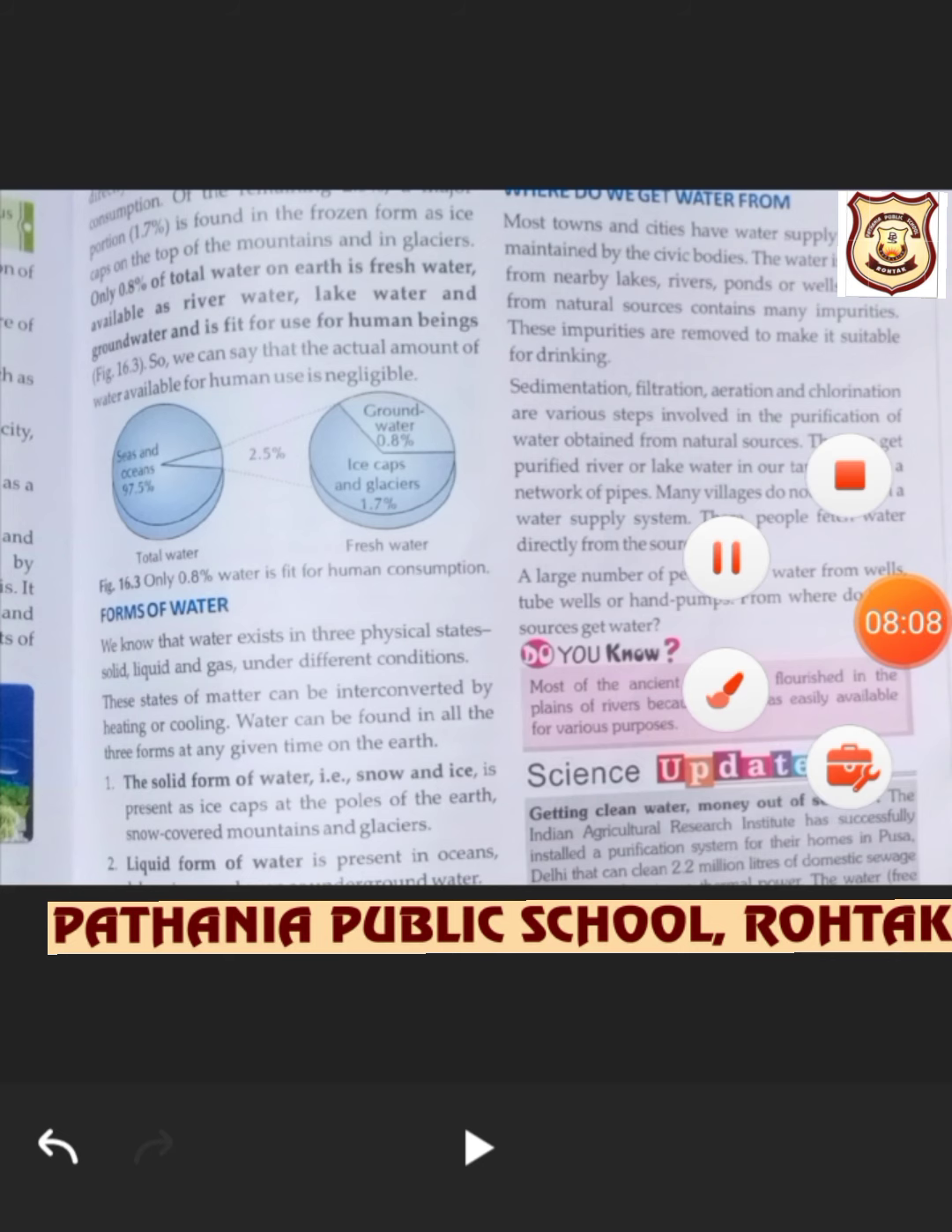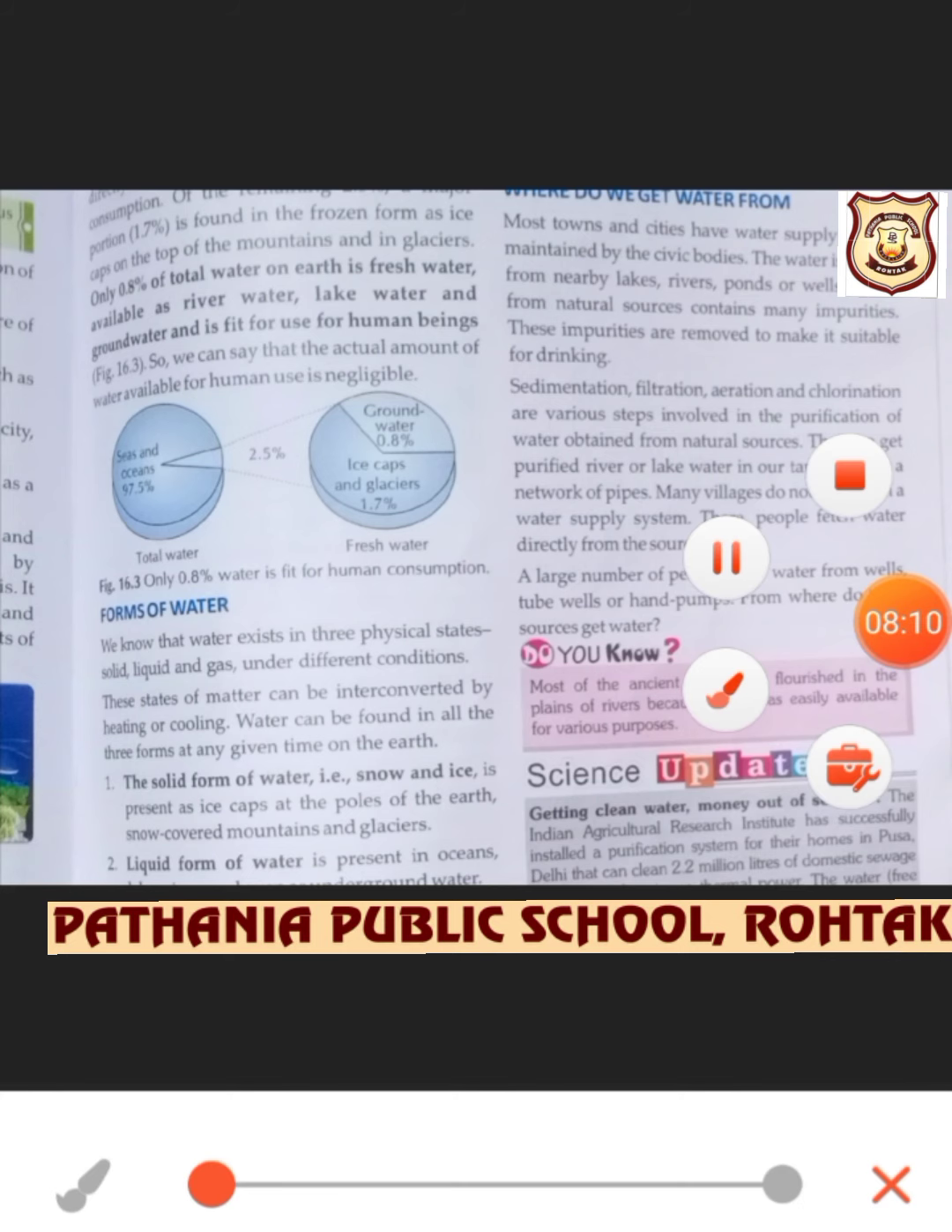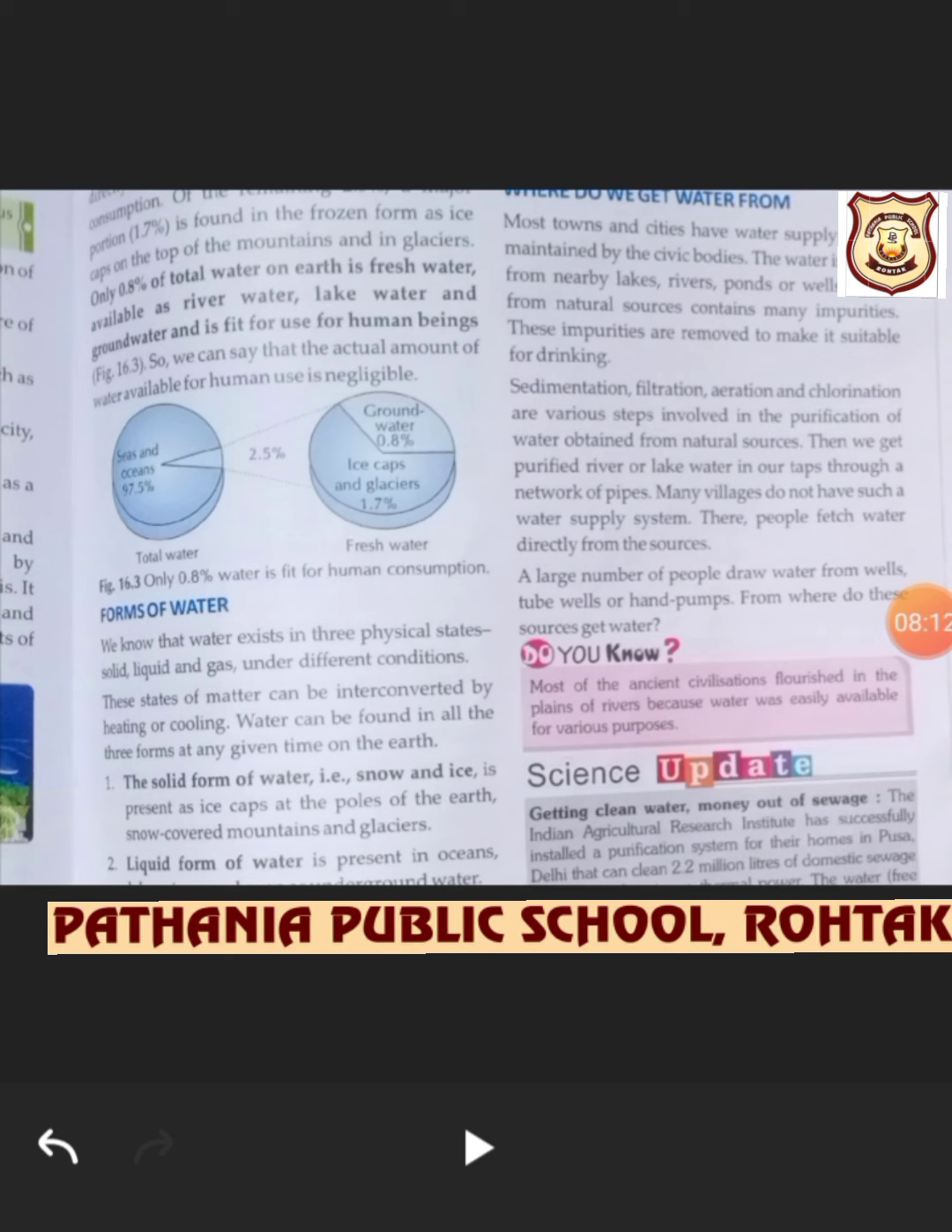Now beta, let's see the forms of water. In which form is water available? We know that water exists in three physical states: solid, liquid and gas. The state of matter can be interconverted by heating or cooling. Water can be found in all three forms.